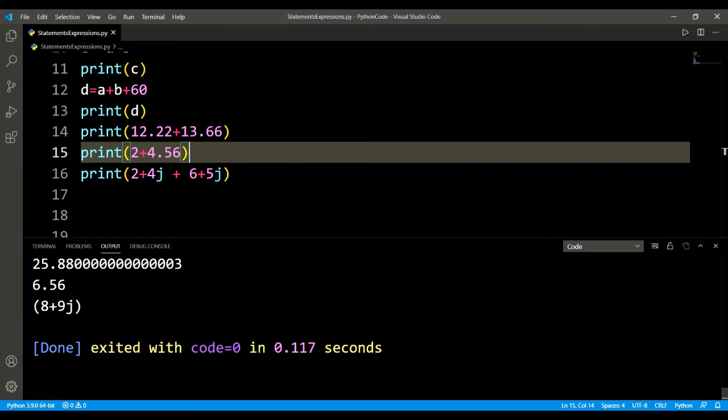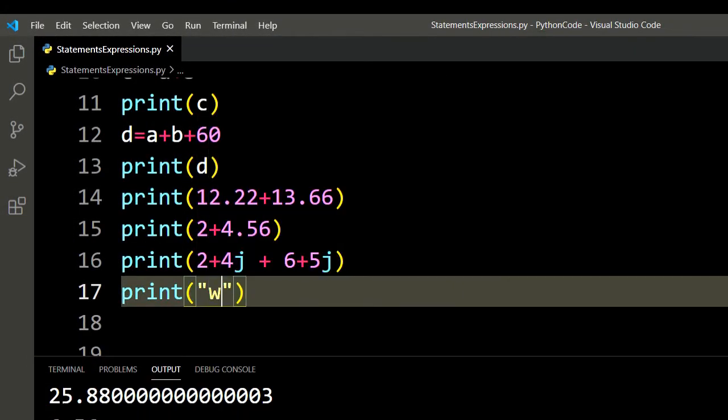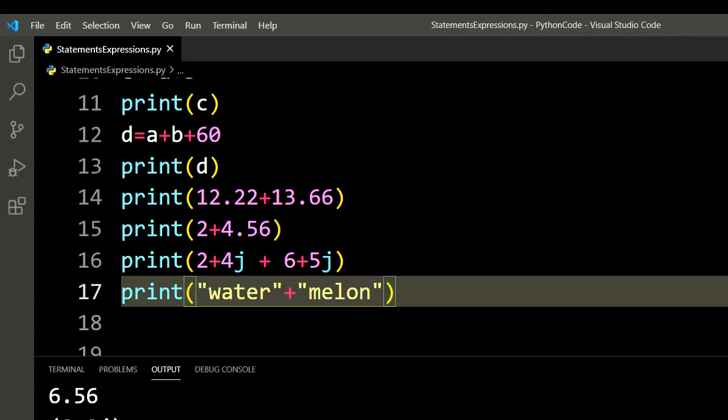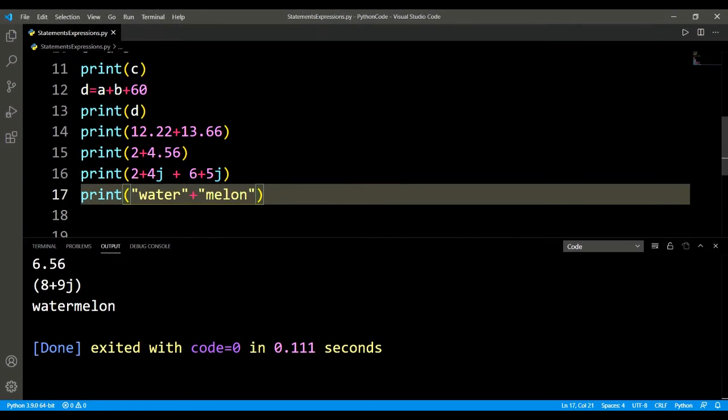So, I can use this addition operator with strings also. It's called concatenation. When I'm doing this, I'm actually concatenating the string melon at the end of the string water, and I get watermelon, right? So to sum it up, we use the addition operator with integers, floating point numbers, complex numbers, and strings. These are the basic data types in Python.